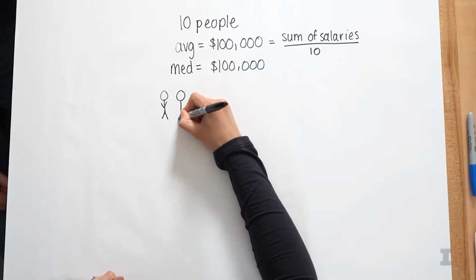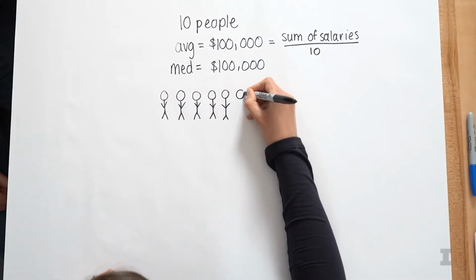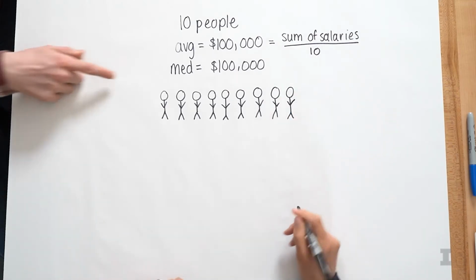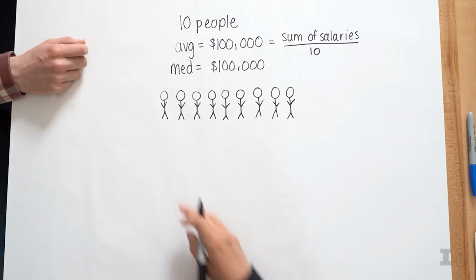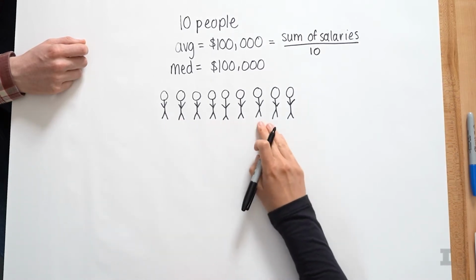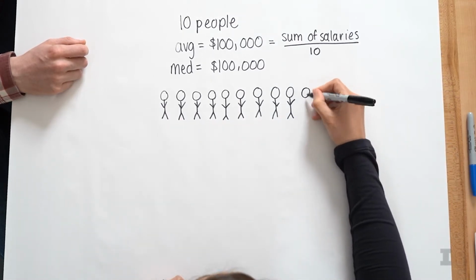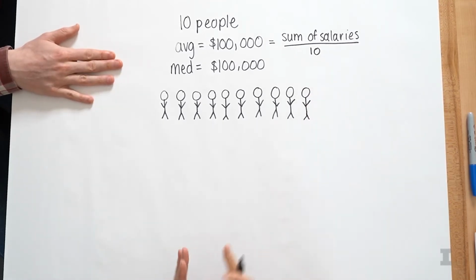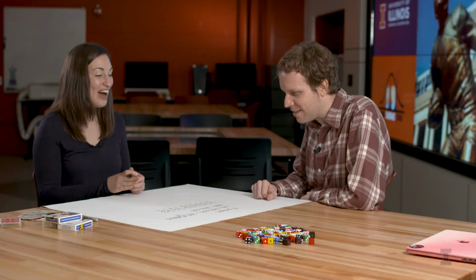So we have person 1 all the way to person 10. I think we need one more person to be our 10th person. And all these people are each making $100,000. Exactly. Yes. And then to find the median, we would pick the middle person.